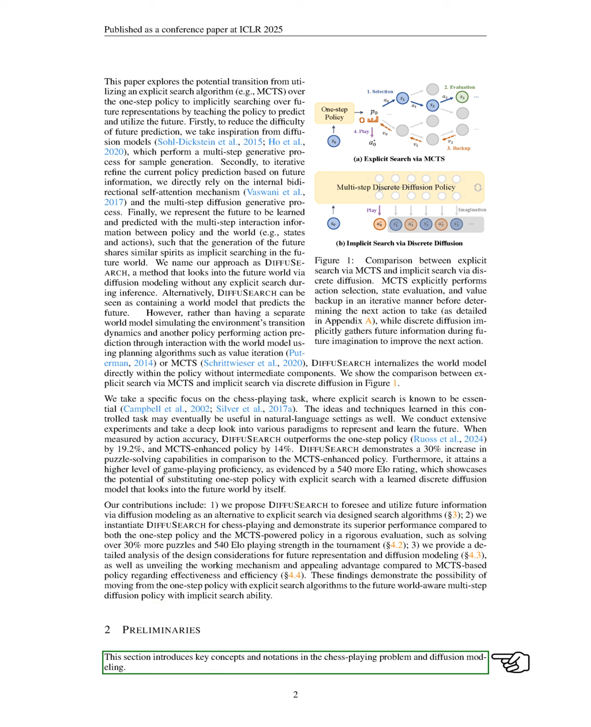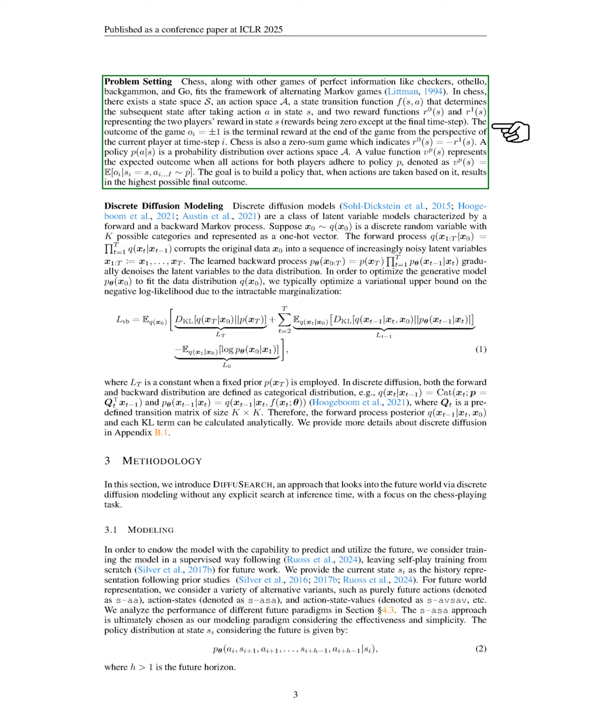Next, we will outline key concepts and notations relevant to the chess playing problem and diffusion modeling. In chess, we operate within a framework of alternating Markov games, characterized by a state space, an action space, a state transition function, and reward functions for both players. The goal is to develop a policy that maximizes the final outcome based on these elements.